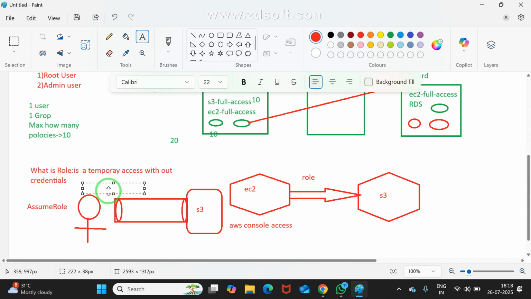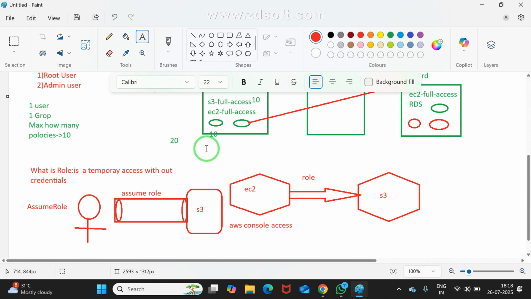So, are you differentiating between a general role and an assumed role? In a general role, what is happening? Communication between resources. But here, it is communication between a resource and a user. That's why a role assigned to a particular user is called, what is the name of this? Assume role. Is it clear for you?